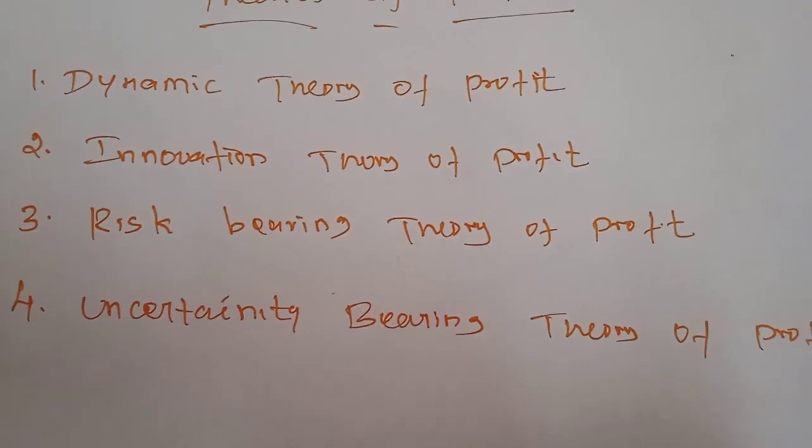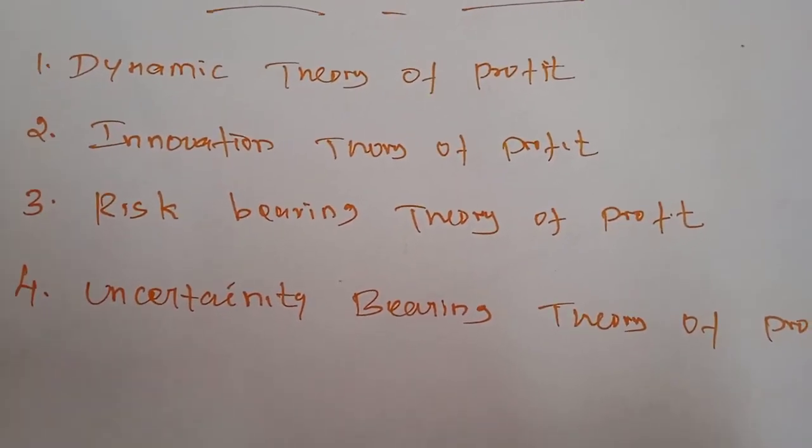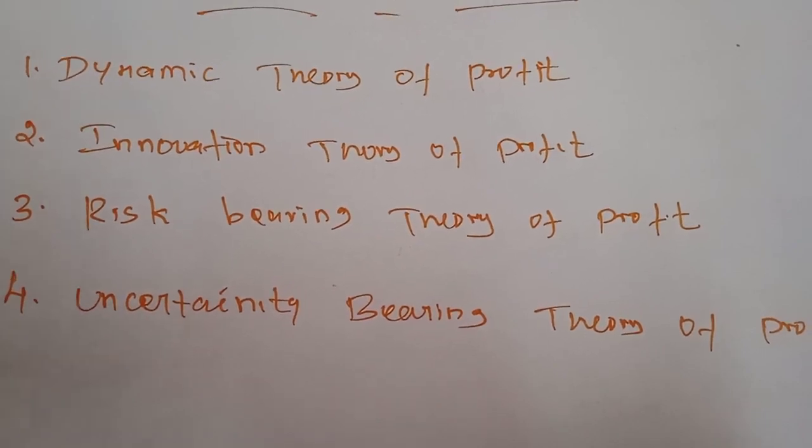Further, he points out that profit cannot arise in static societies.